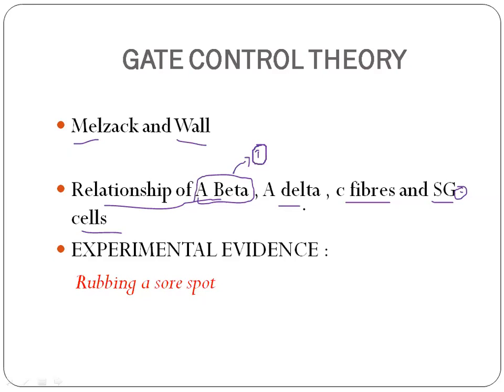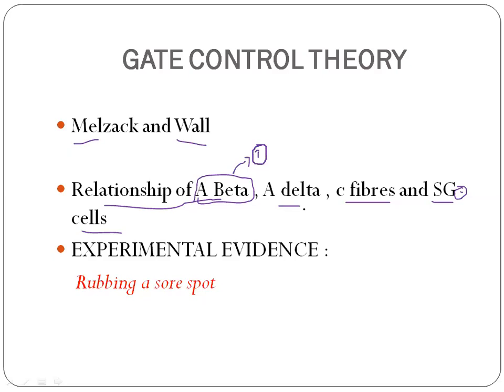So when A beta fibers are stimulated, when there is a tactile stimulation taking place, they in turn stimulate the inhibitory SG cells present in the dorsal root horn.